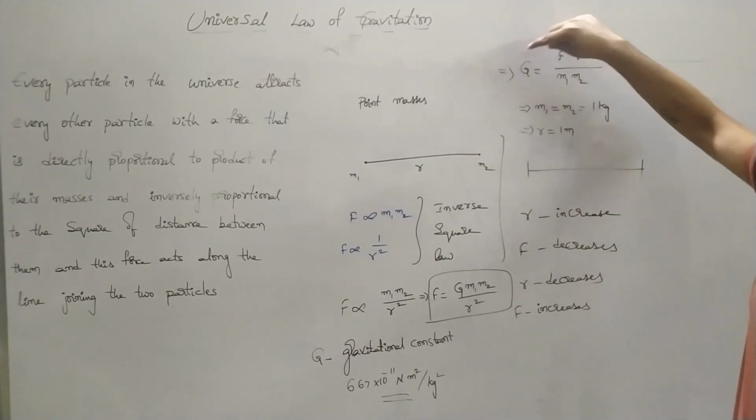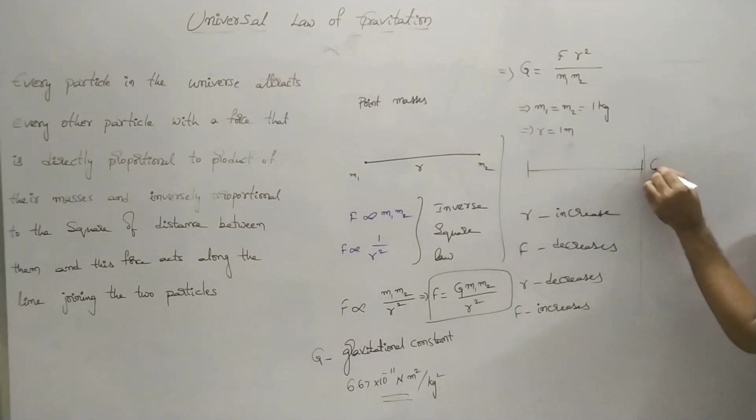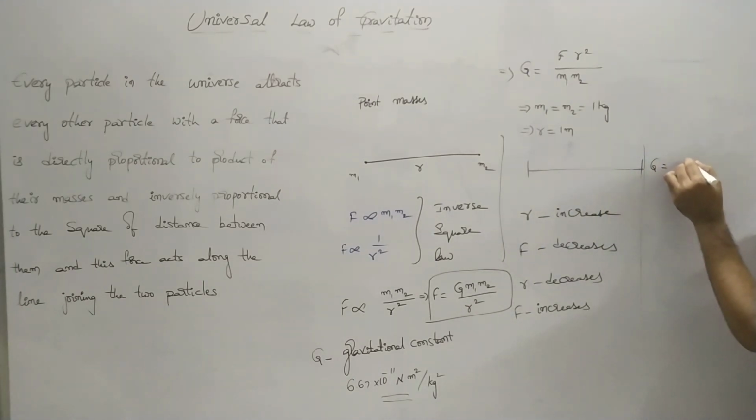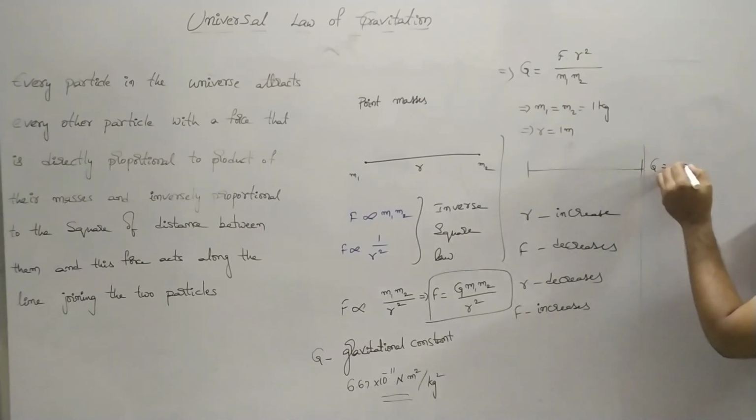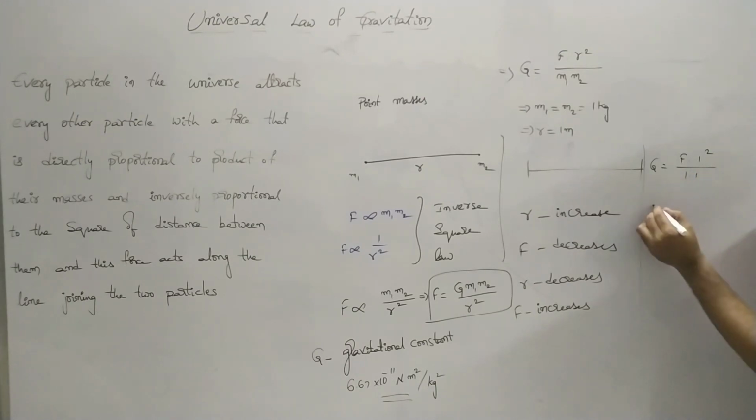Then G equals F into 1 square by 1 into 1. So here we get G equals F.